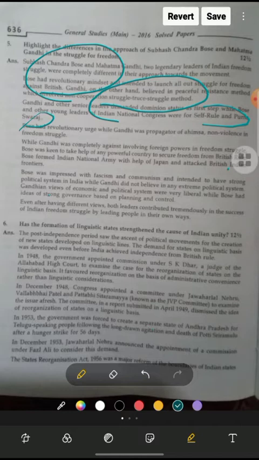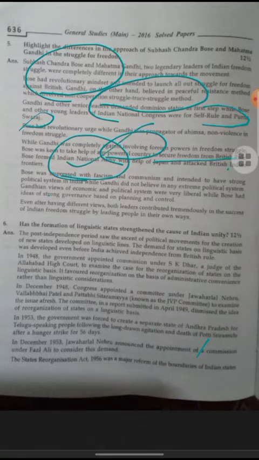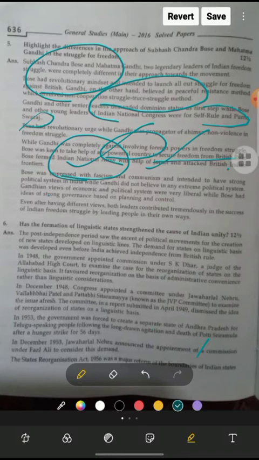So Bose had a revolutionary urge, while Gandhi was a propagator of ahimsa, non-violence, freedom struggle, constructive work, khadi, charkha, trusteeship, and all that. While Gandhi was completely against involving foreign power in the freedom struggle, Bose was keen to take help from powerful countries to secure freedom from the British. So he formed the Indian National Army (INA). He formed it and took help from Japan and attacked the British, and also took help from Germany.